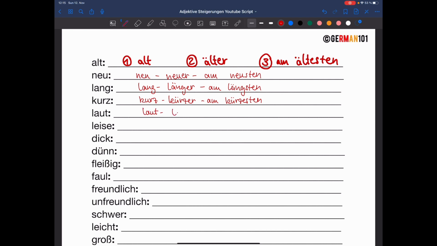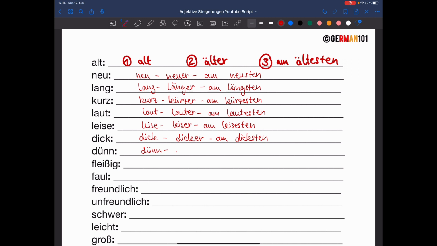Laut, lauter, am lautesten. Leise, leiser, am leisesten. Dick, dicker, am dicksten.